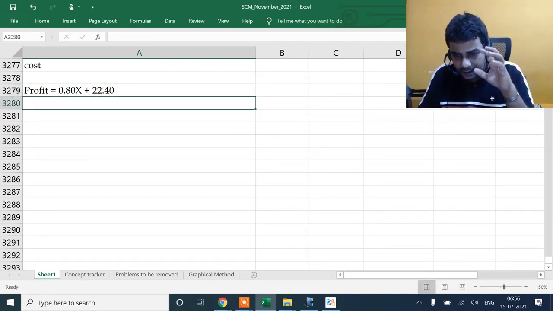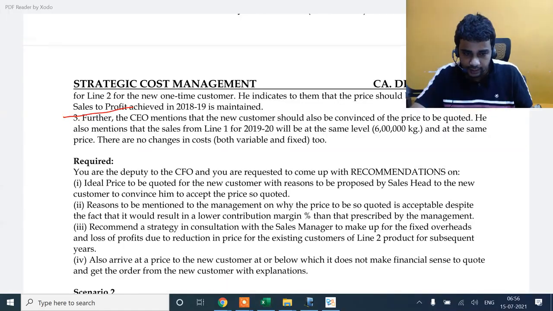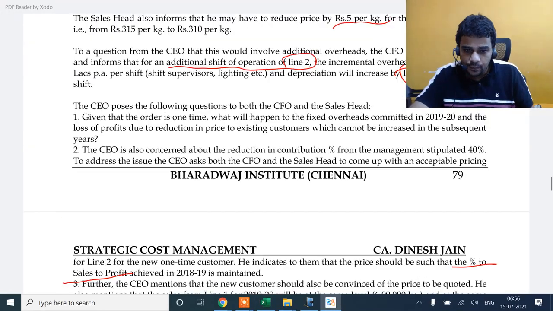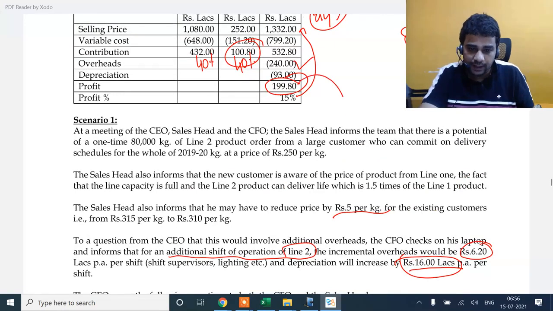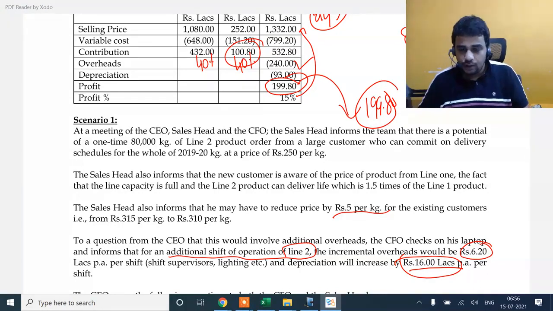I will not accept the order if my overall profit goes below 199.8. This is the minimum I want to earn. I cannot go below this. Nothing below 199.8 is acceptable. What is 199.8?